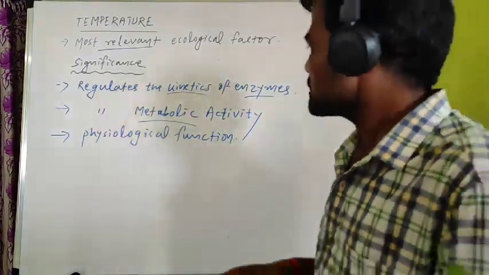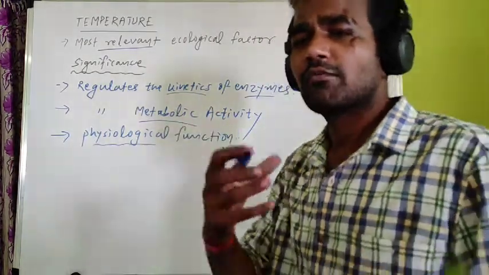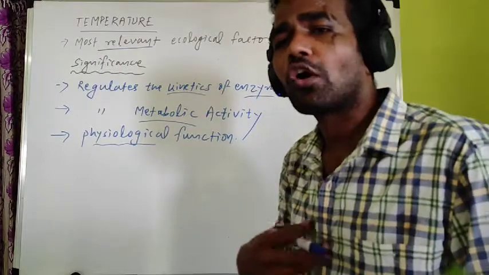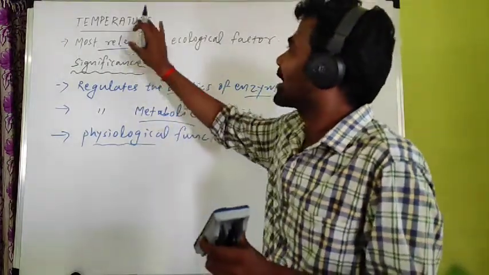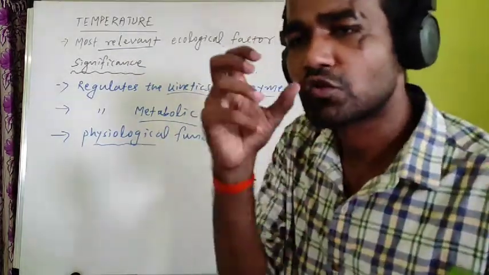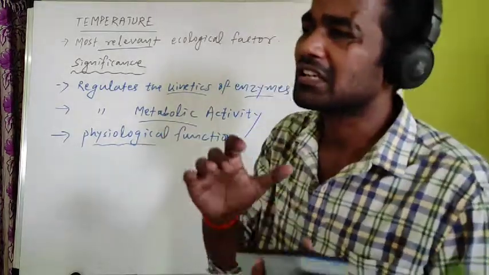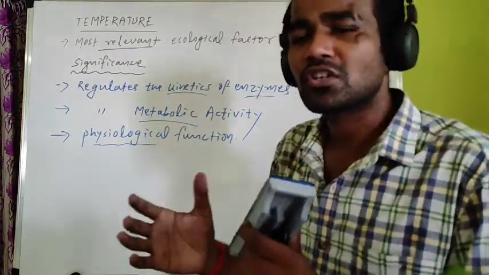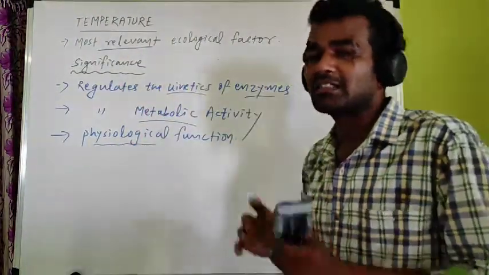Physiological function means the function of the heart, kidney, liver, all the organs present in our body; they also perform their function according to temperature. If the temperature is optimum, they will work. If the temperature decreases or increases, an abnormal temperature, the function is also hampered. There is a limitation in the function.